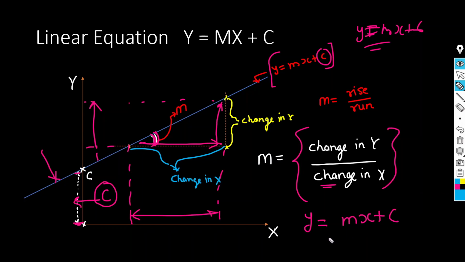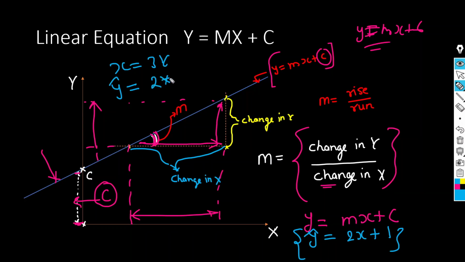Let's say m is equal to 2 and c is equal to 1. This is your output equation. It means with this equation we can predict our salary. I want to predict the salary for x is equal to 3 years of experience. So the predicted value of y would be 2 multiplied by 3 plus 1, which will be 7. We can say $7 per day. So by this we can calculate the salary, or the output value.